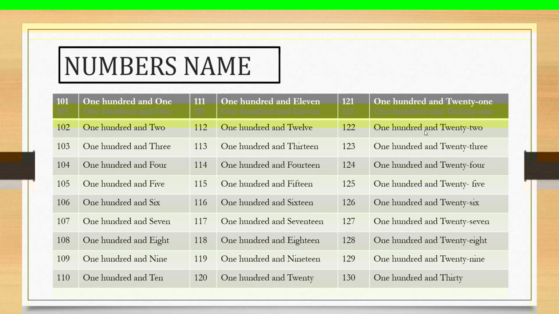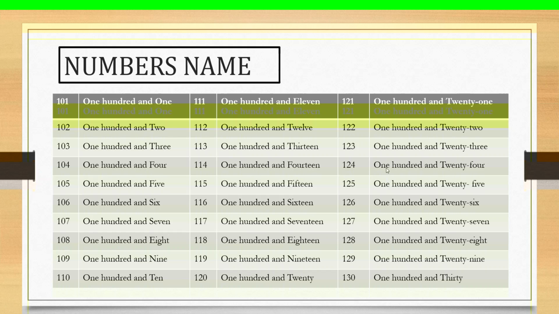One hundred and twenty-two. Yes, 122. Next number 123. Who can read the number 123? One hundred and twenty-three. 124.